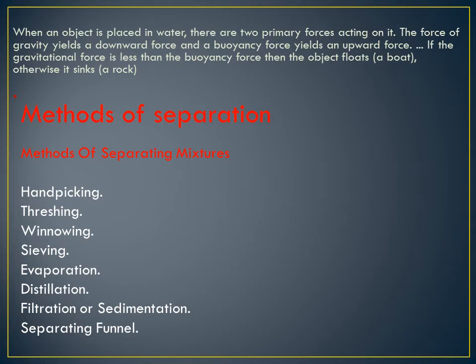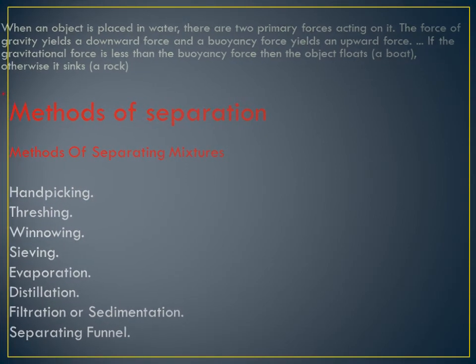What are the different methods of separation which we are going to deal with in this lesson? First one is hand picking, threshing, winnowing, sieving, evaporation, distillation, filtration or sedimentation, and last is a separating funnel. These are the methods which we are going to go through in our lesson. One by one, we'll go through each topic.